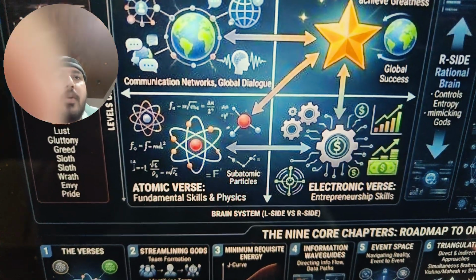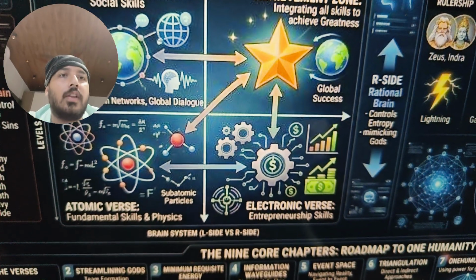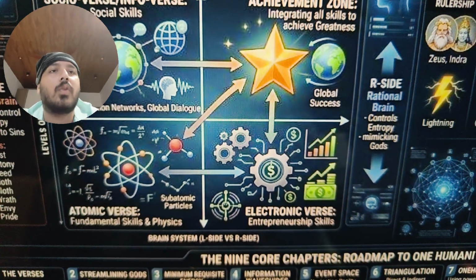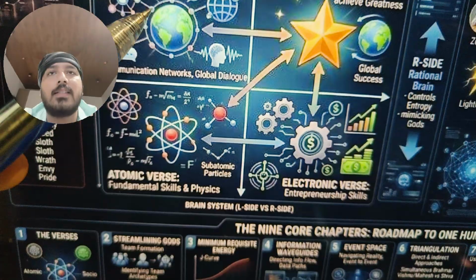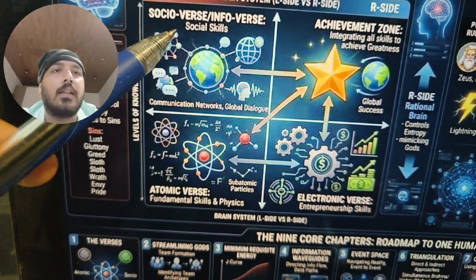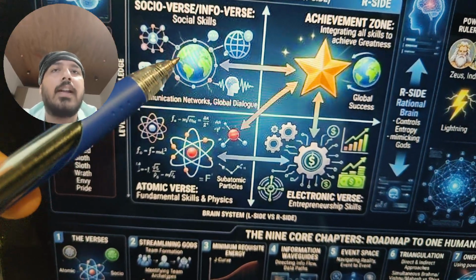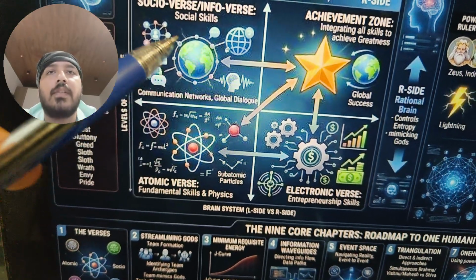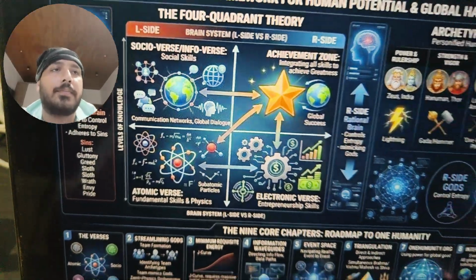And then in the atomic verse, we have got atoms mainly. And here, this is the electronic universe. In the electronic universe, all the electrons are flowing. The electrons are flowing and creating. Here there is something missing in between. There is an EM verse in between. So all the electrons that are flowing are also creating the EM verse. So the socioverse, EM verse and infoverse are a part of this particular quadrant.